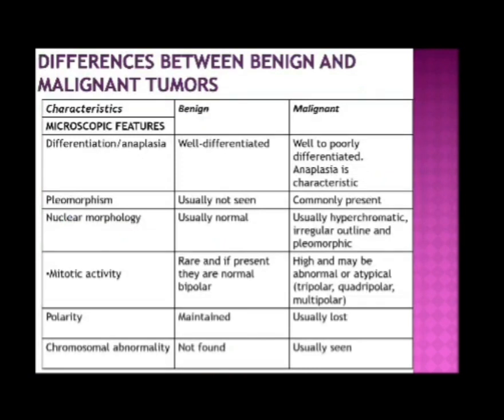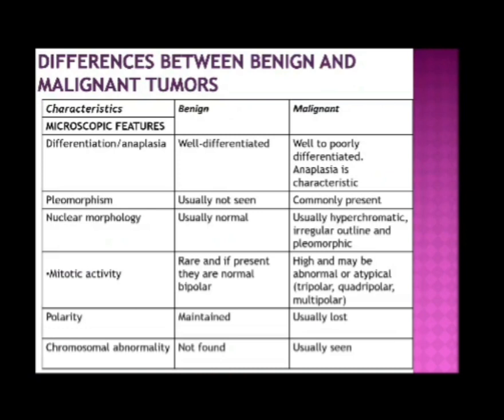Let's see the differences between benign and malignant tumors. We can divide them into microscopic features, gross features, and clinical features. Microscopic features like differentiation or anaplasia: in benign, well differentiated; in malignant, well to poorly differentiated.